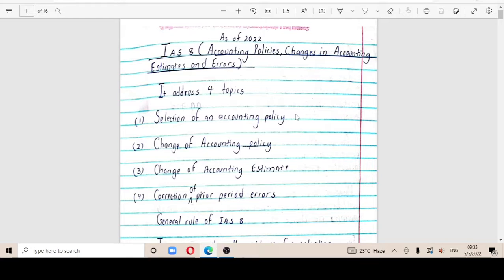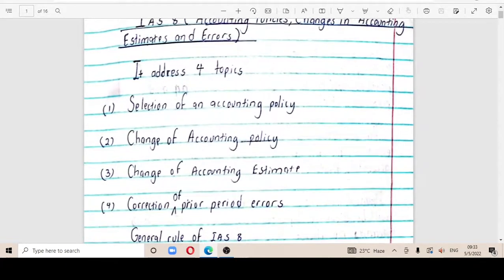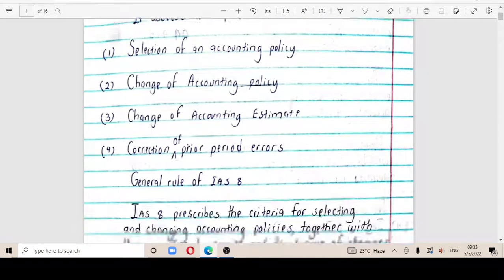So with this standard, it addresses 4 topics. We're going to be looking at the selection of an accounting policy, change of an accounting policy, change of accounting estimate, then correction of prior period errors.